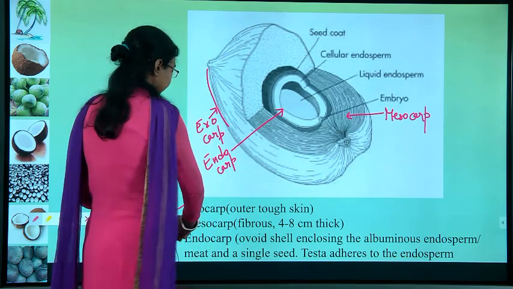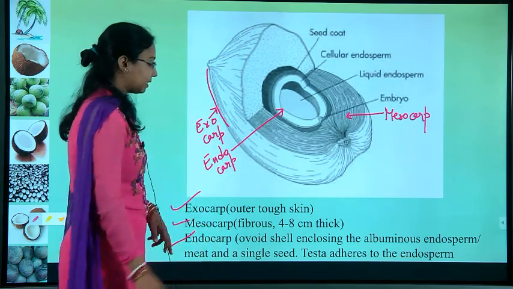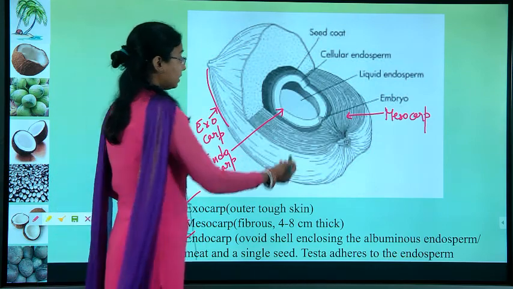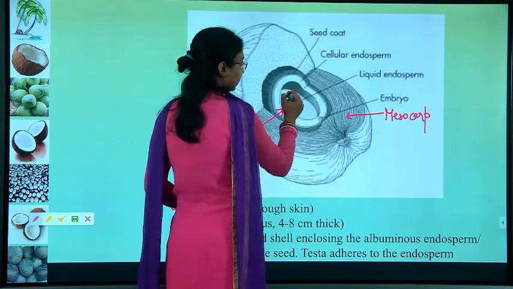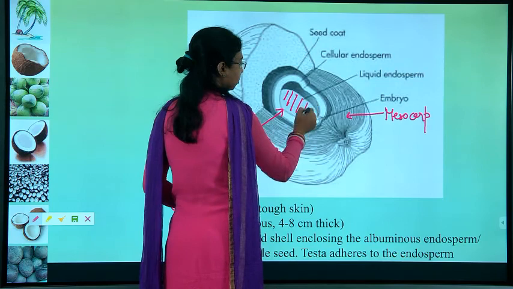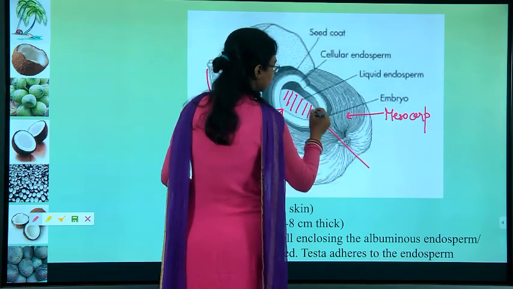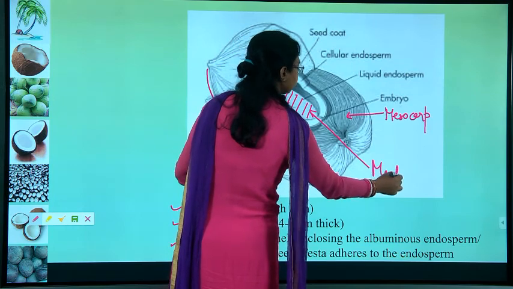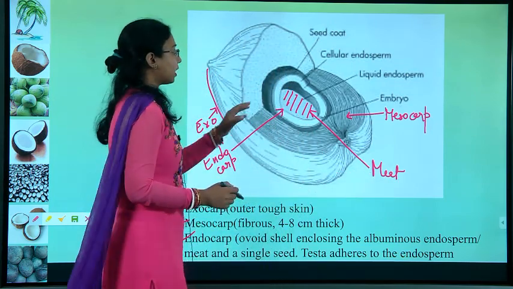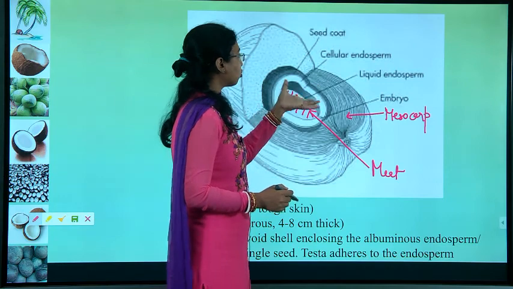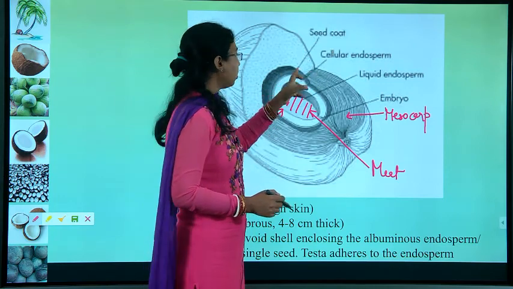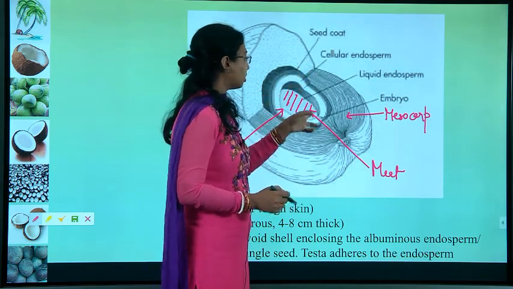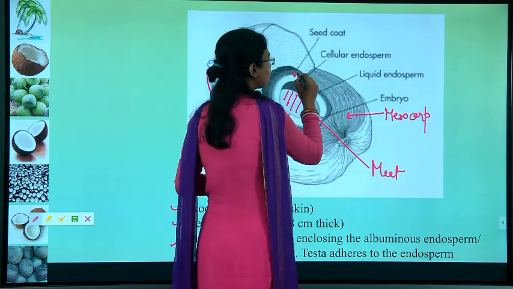And finally, we are getting the meat and single seed. Inside this white part, whatever is there, that is known as meat. In the seed there will also be the seed coat, the brown colored layer. If you break a coconut, this part is the seed coat.